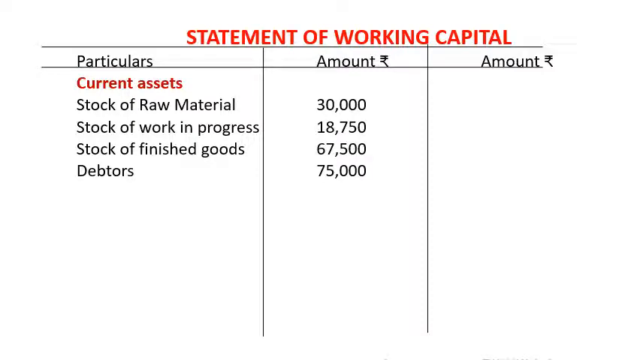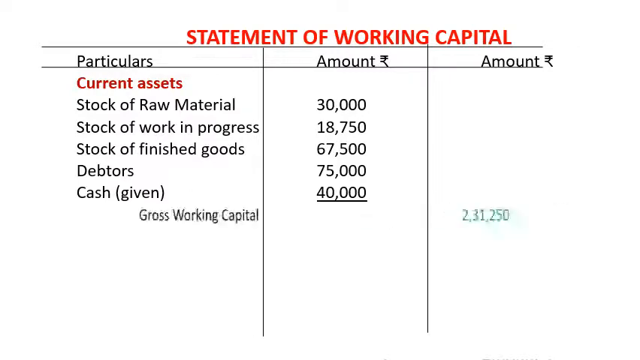Okay. Next is the cash. Cash is given in the problem. The amount is 40,000. Fine. So when we add all the current assets, the amount comes as the gross working capital. So total amount comes as 2,31,250 while we are adding all the current assets. So the gross working capital comes as 2,31,250. In that, all these are the current assets.